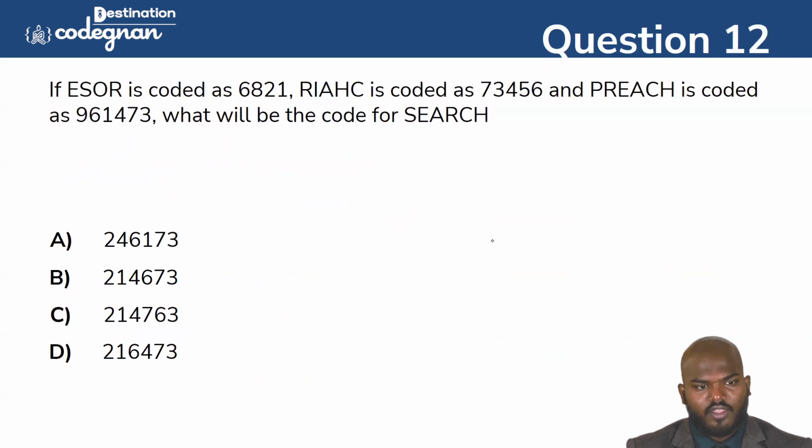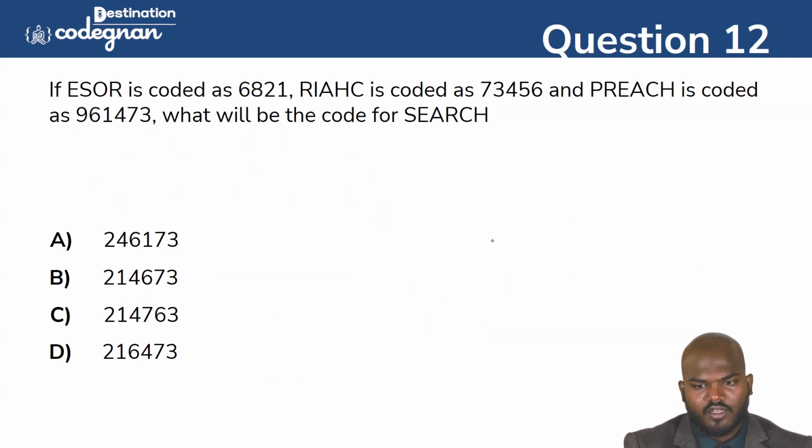You see this one. They have given that ESOR is coded as 6821. RIAHC is coded as 73456 and preach is coded as 961473. What is the word called search? How can we find out?